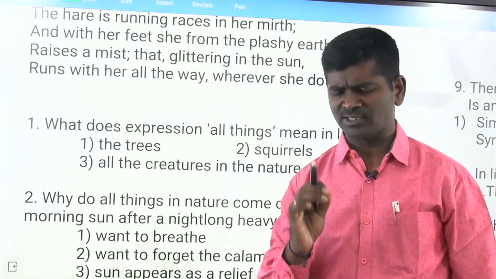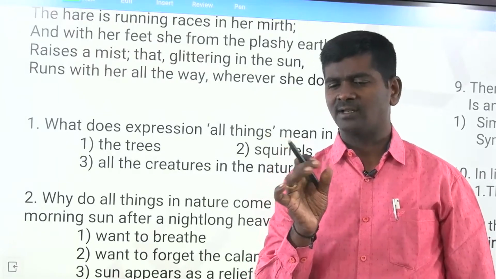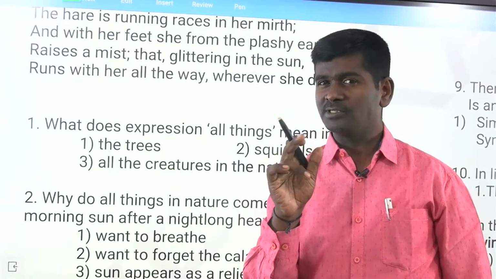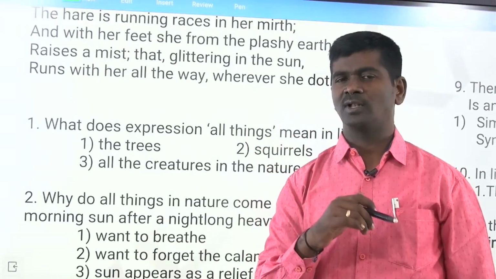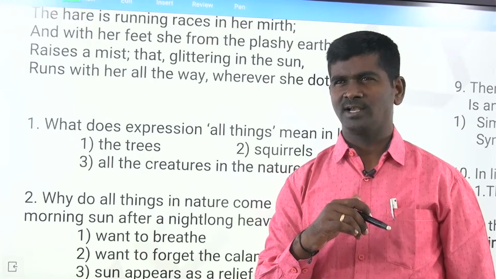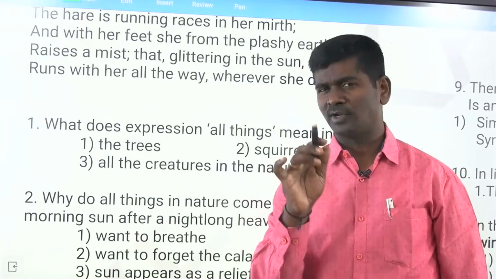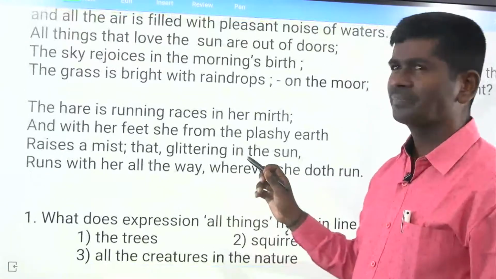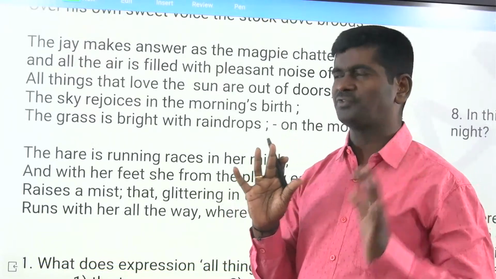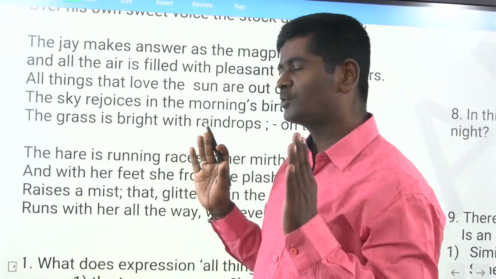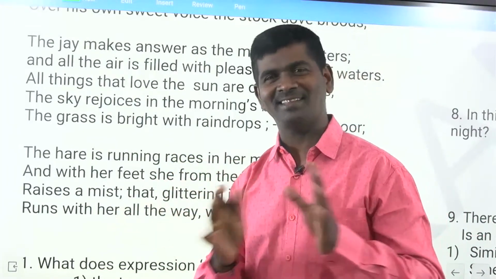This is actually a poem composed by William Wordsworth under the title Resolution and Independence, published in 1807. It is also called Leech Gatherer. Okay, whatever it may be. See, this simply talks about how Wordsworth goes into nature, looks at different things in nature, comes back and talks about them. That's it. Nothing more in this.